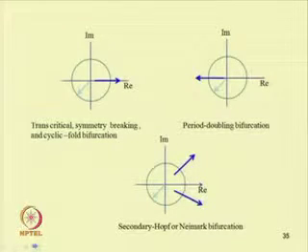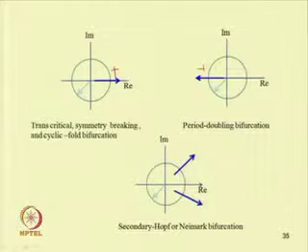Last class also we discussed that a transcritical, symmetry breaking or cyclic fold bifurcation will occur if one of the Floquet multipliers leaves the unit circle through +1. In case of the period doubling bifurcation, one of the Floquet multipliers leaves the unit circle through -1.